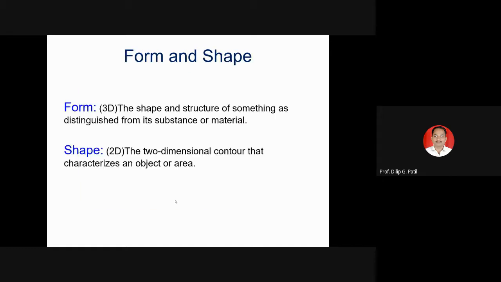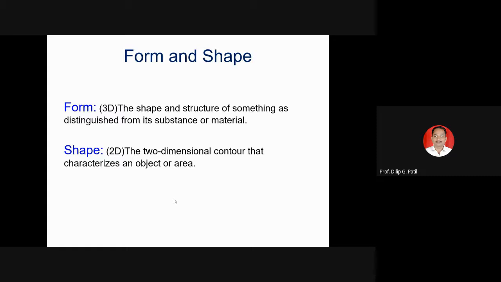Then form and shape. So form is 3D. If that structure's details are in the form of three dimensions, then we will call it form. And if two dimensions are given, length and breadth, then it will be a shape. So there is a little difference between form and shape. So 3D: the shape and the structure of something as distinguished from its substance or material.